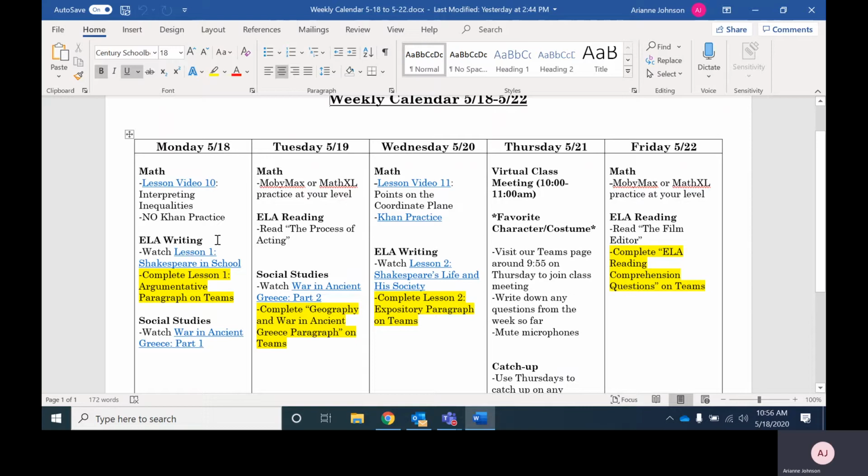In writing, we are going to start a new unit on Shakespeare. And this is where I'm going to want you guys to use the links that I send out in the weekly calendar rather than using the links on the Connect 5 board because we are actually a week behind. So please use the files on Teams, follow the links on the weekly calendar so that you don't get confused. If you click on the links on the Connect 5 board, you're going to be in some lessons that we won't do until next week. So please make sure that you're using the links that I send out so you don't get confused.